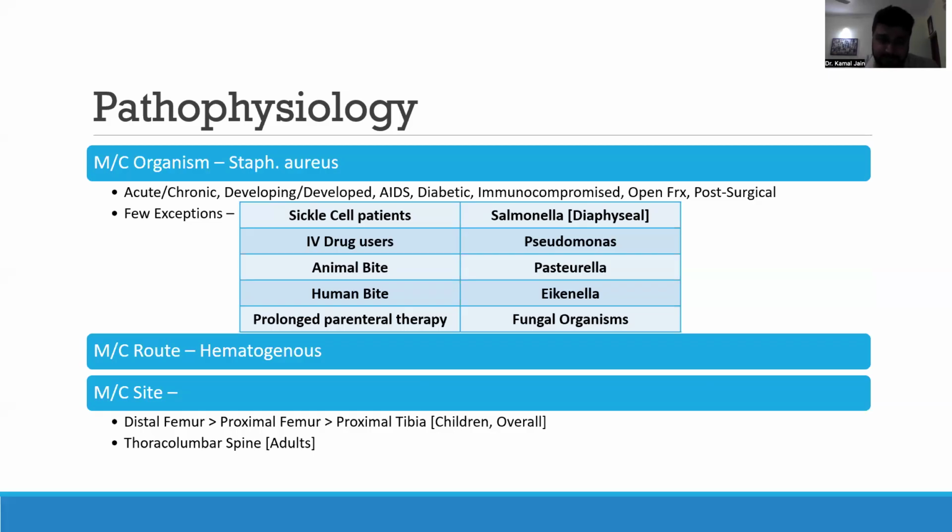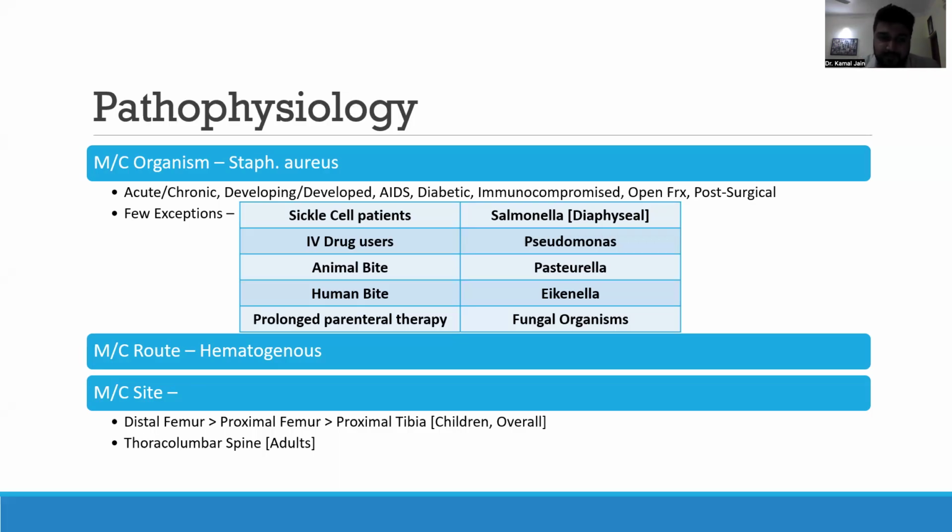There are a few exceptions though, which have been written here. In sickle cell patients, the most common organism you have to remember is Salmonella. However, this is only in the case of diaphyseal osteomyelitis. In cases of metaphyseal osteomyelitis, it is again Staphylococcus aureus. In cases of IV drug users, it is Pseudomonas. Animal bites, Pasteurella; human bites, Eikenella; and those patients who are undergoing prolonged parenteral therapy, it is usually fungal organisms.